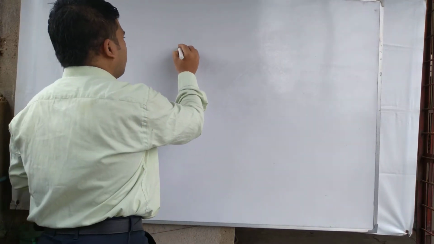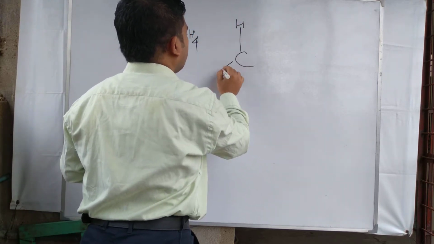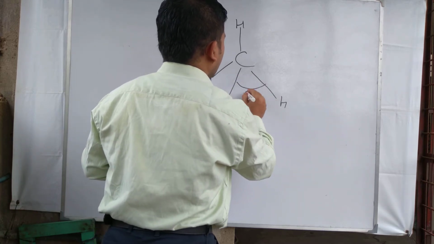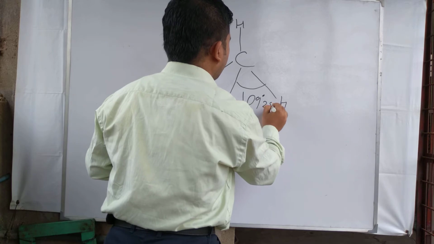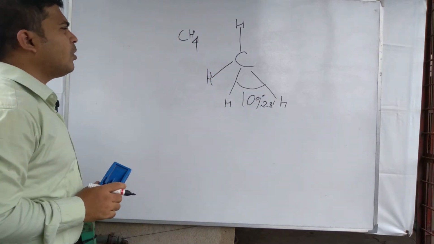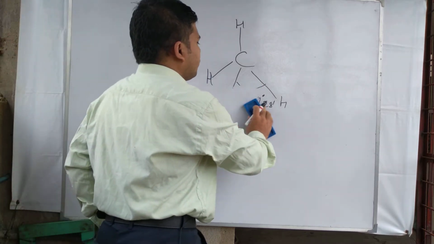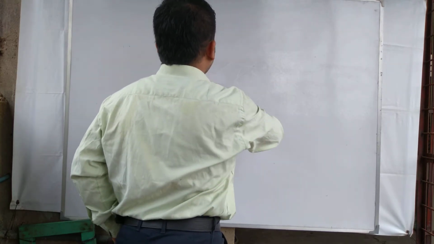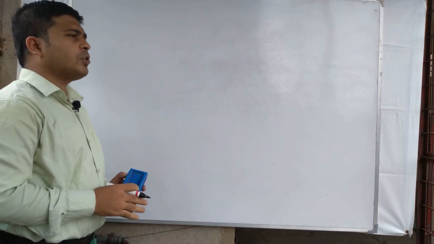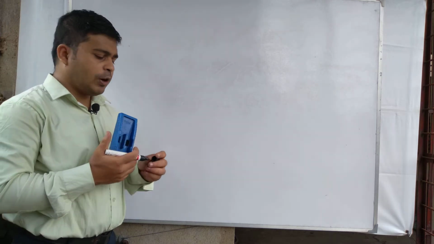We can take the example of CH4 molecule, where the bond angle is 109 degree and 28 minute. This is for methane. These are examples of bond angle formed in a molecule made up of more than 3 atoms.